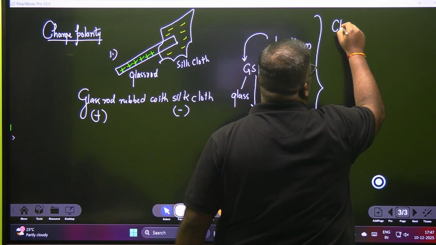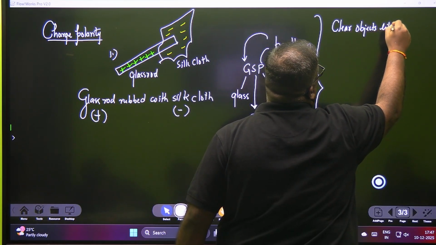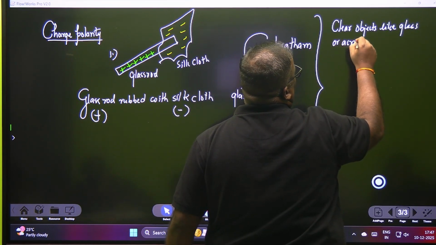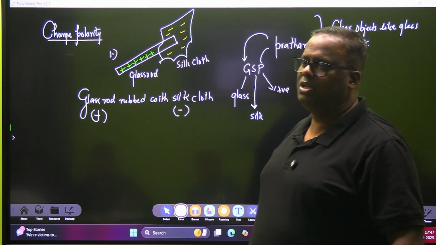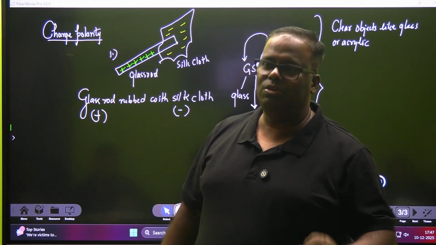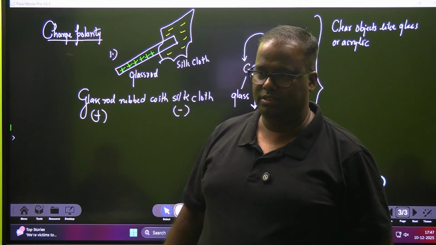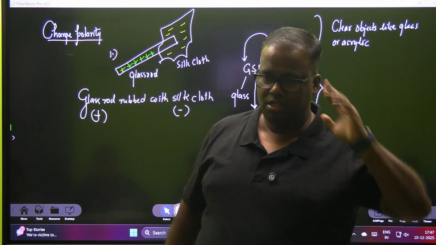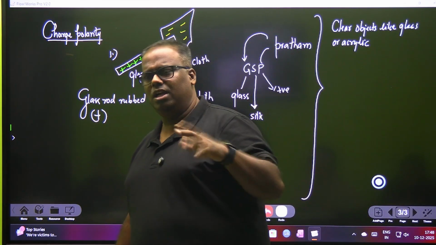Things which were clear objects, like glass or acrylic. Do you know what acrylic is? All towers in our apartment after B tower, the window panes are not made of glass, they are all made of acrylic. Now I think you understand. A and B tower had glass. These are all acrylic, they are not glass. Your geometry box scale is acrylic. Glass specs will be very heavy and will make a mark on your nose. Acrylic is also a type of fiber.